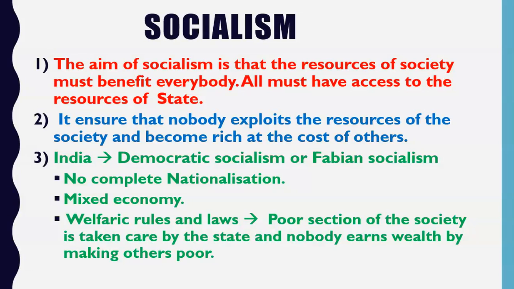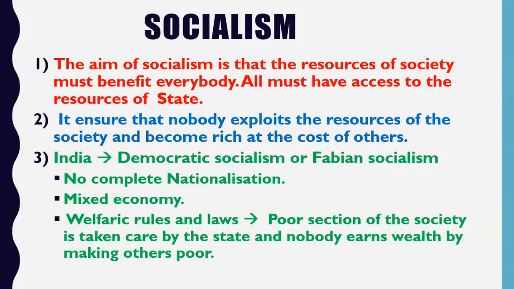So I will give you an example to explain this. For example, we know that in India, private companies are allowed. So private individuals are allowed to earn money. Now these private individuals have to pay tax to the government. If your income is more, then you have to pay more tax. If your income increases further, then you have to pay more tax. You have to pay even more tax. Means as your income rises, the government will charge more income tax from you. So the government is earning money through income tax. If you are doing a trade, if you have a big company, then you have to pay corporate tax to the government. So the government is earning money through corporate tax.